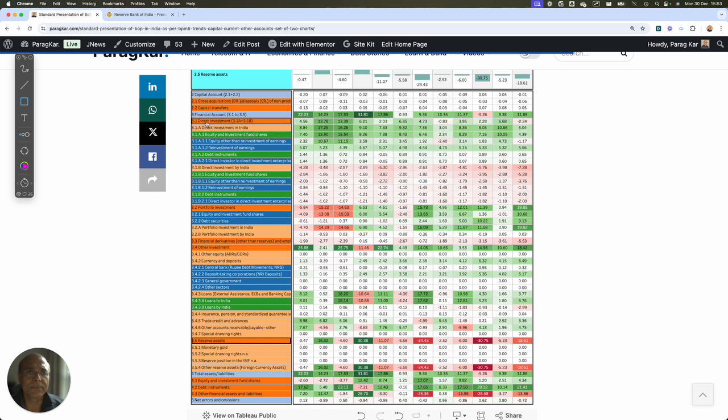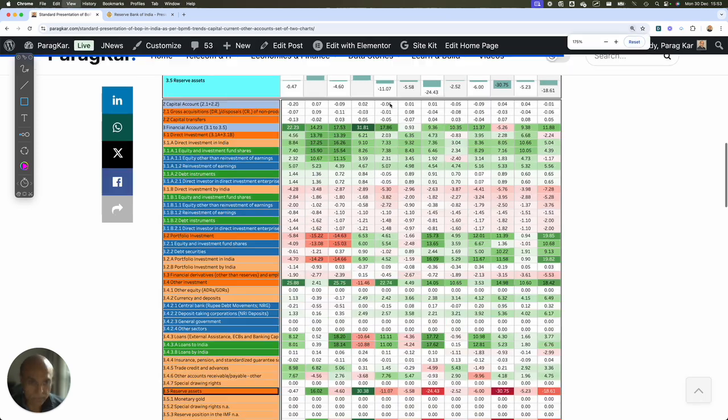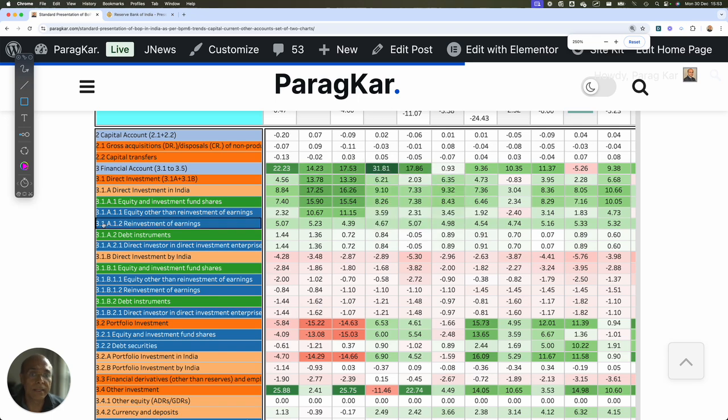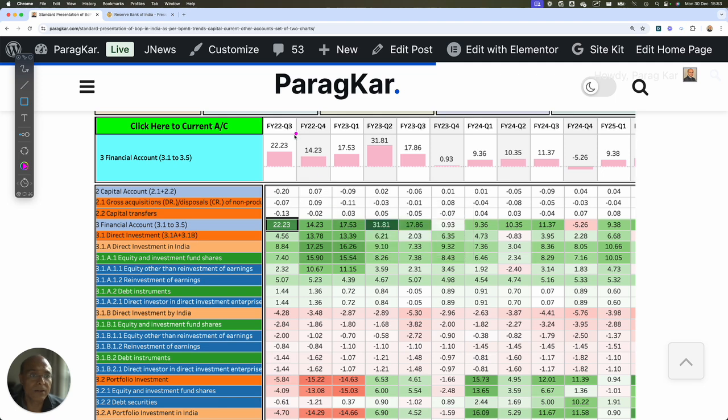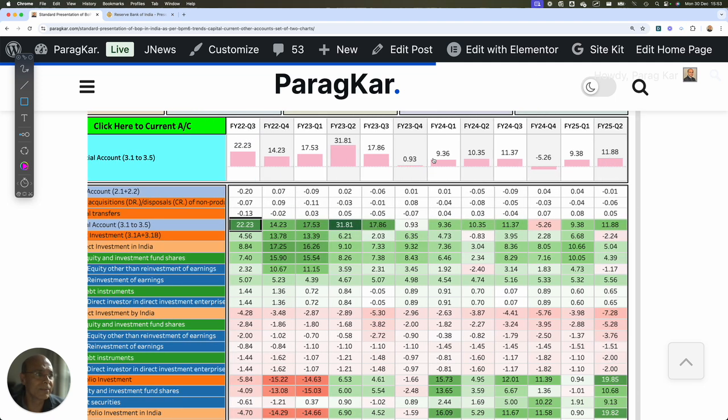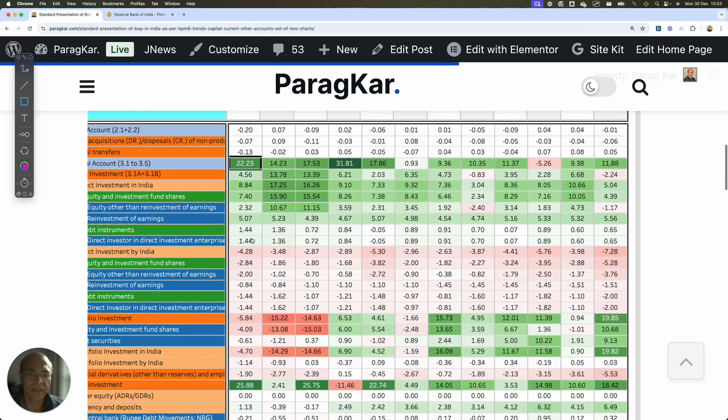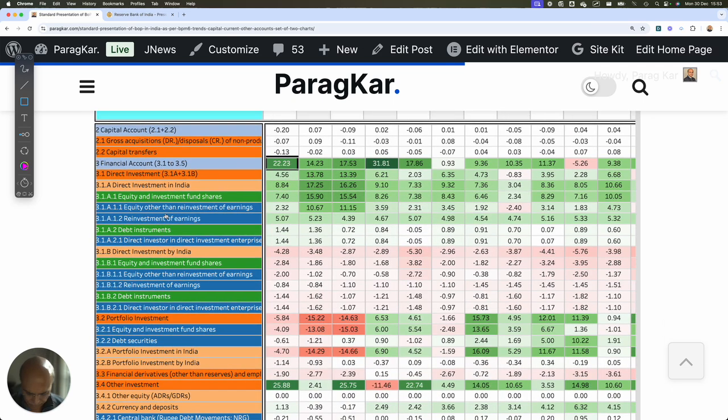Now, let's look at the financial account, which is very interesting and important. Let me zoom in and look at the financial account. If I do a trend analysis on the financial account, you will find that it is reasonably stable for a couple of quarters. And for the last quarter, we have done $11.88 billion. Now, what is this financial account made of?